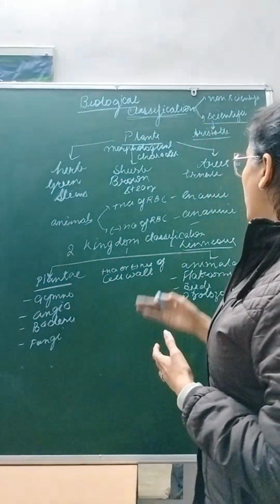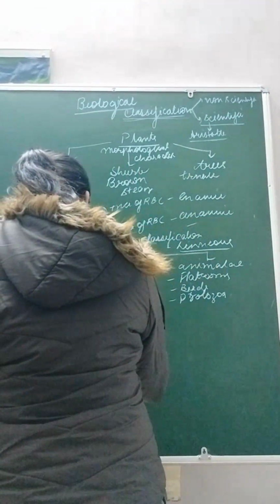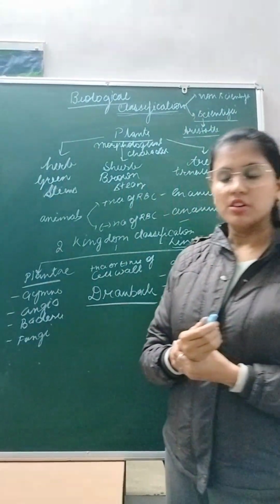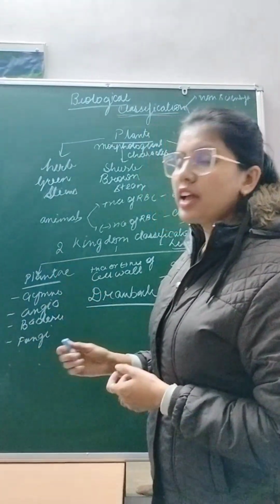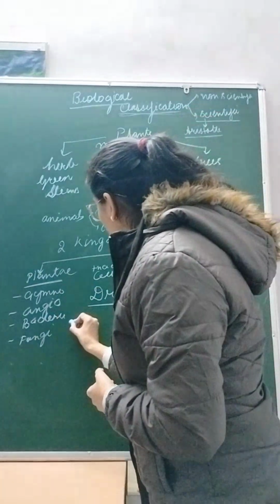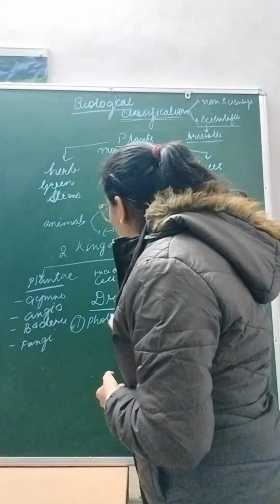Let's take a look at the drawbacks of two kingdom classification. First, it puts photosynthetic and non-photosynthetic organisms together.